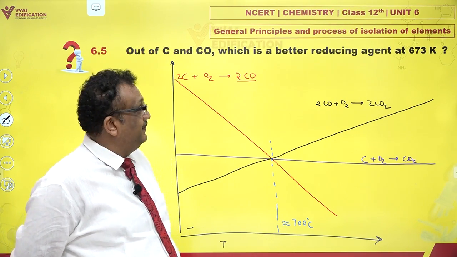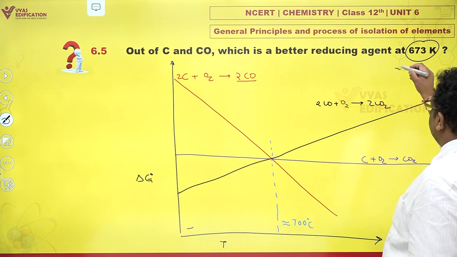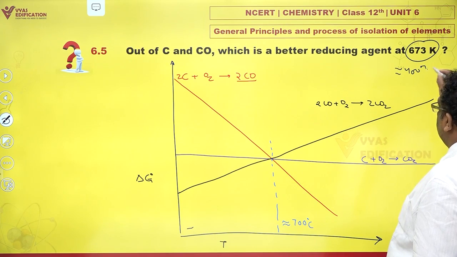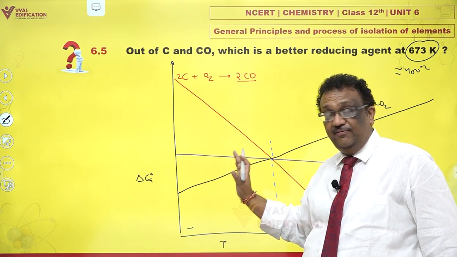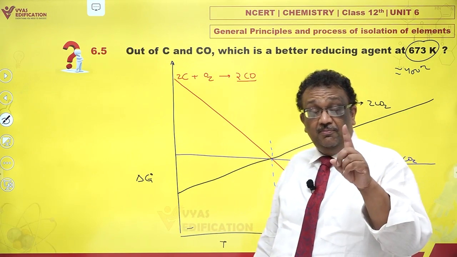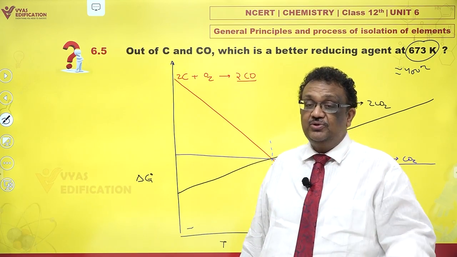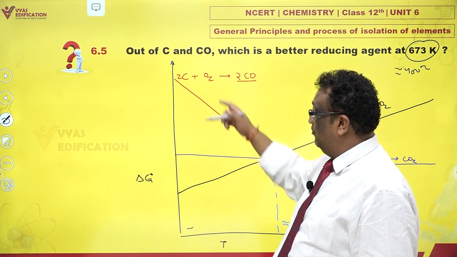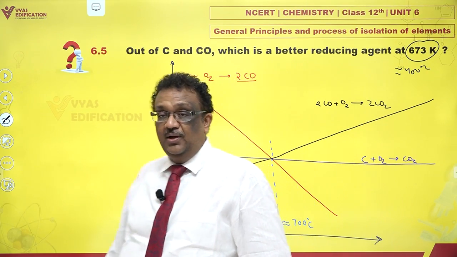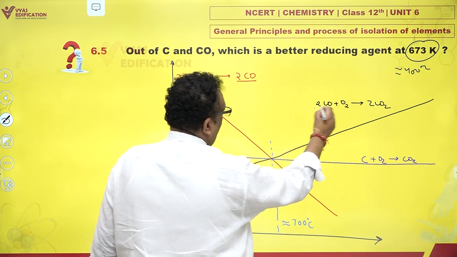Now they are asking about 673 Kelvin, that is around 400 degrees Celsius. It is on this side of the graph. On this side, please remember, whichever is lower is a better reducing agent in Ellingham diagrams. So which is the lower diagram, the black one or the red one or the violet one? The lowest is the black one, and the black one belongs to carbon monoxide.